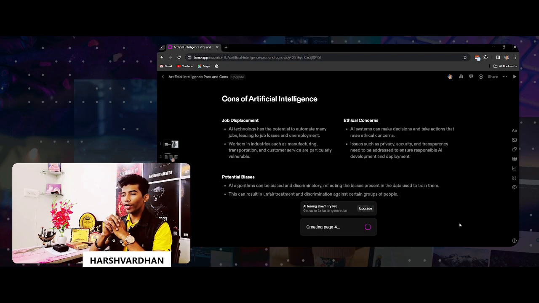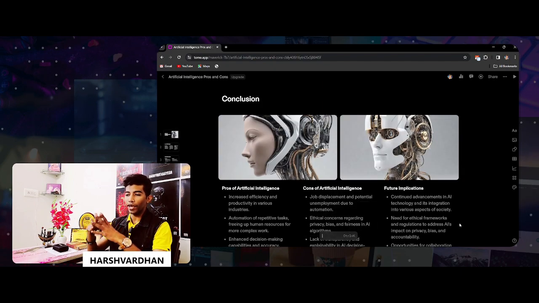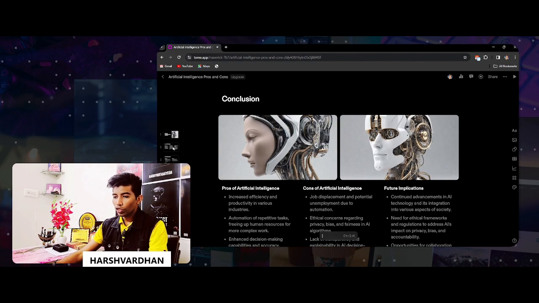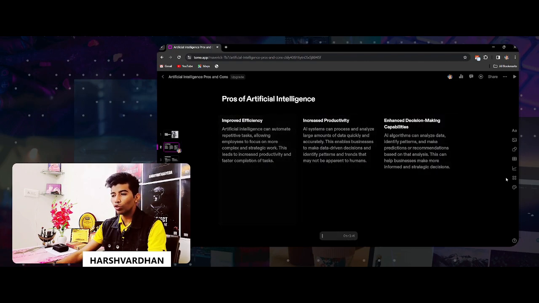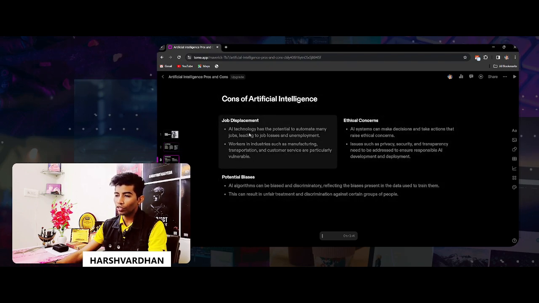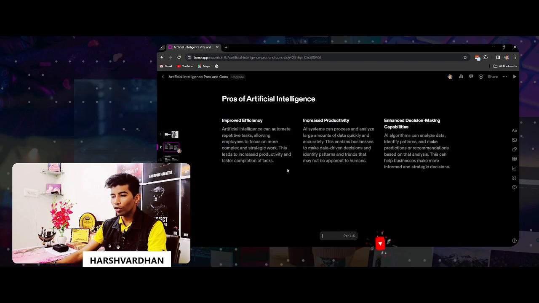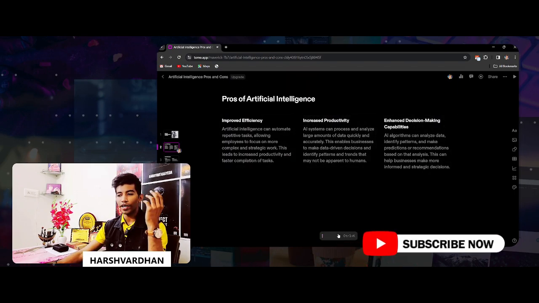So after waiting a bit, you will see the presentation has been created, and all the things are created by AI. You can see this text written over here is also created by artificial intelligence itself, and the cons are also written, and the conclusion is also mentioned over here. All the things which are required for a perfect AI presentation, right?